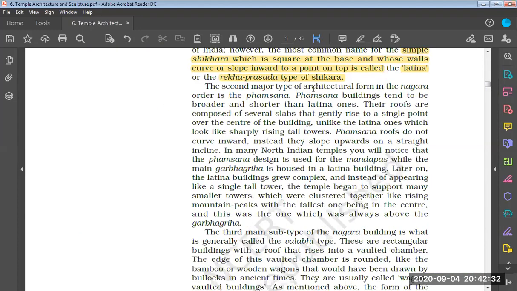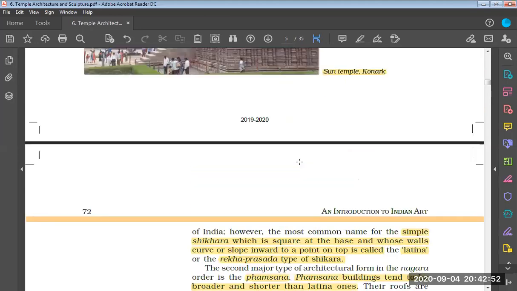The second major type of architectural form in the Nagara order is Famsana. Famsana buildings tend to be broader and shorter than the Latina ones.